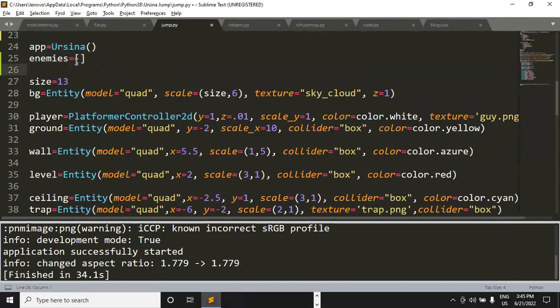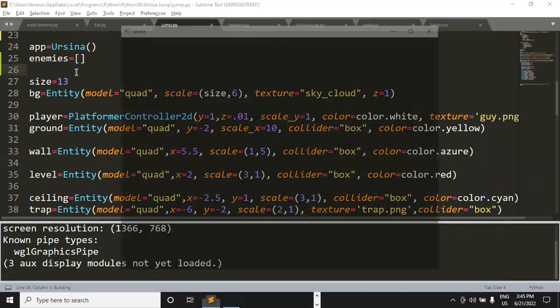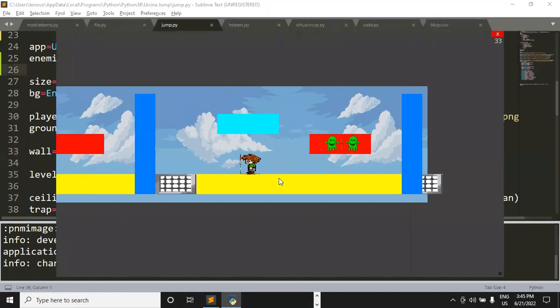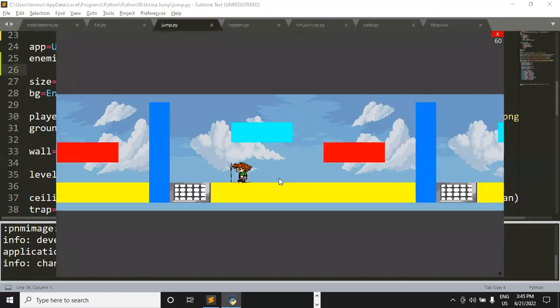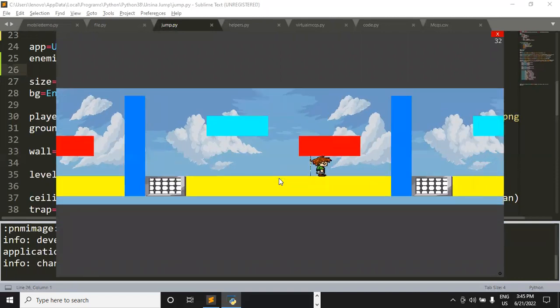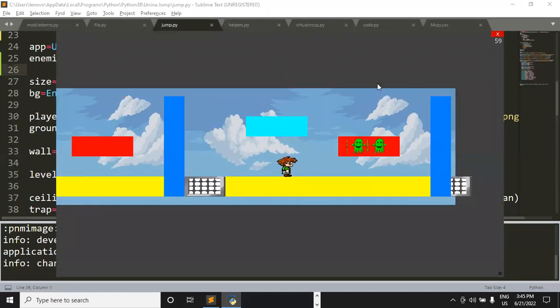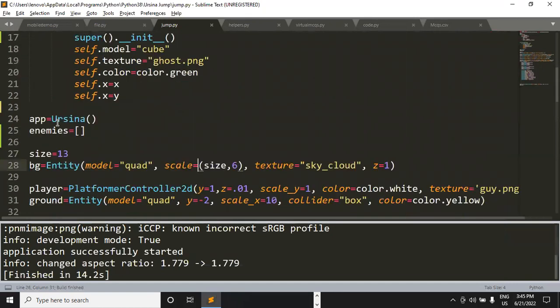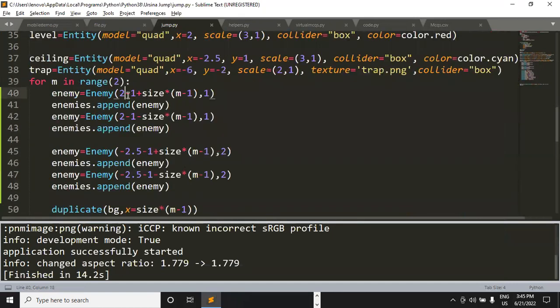We just need the enemies empty list. Okay, now there are two on the third level. There's no enemy on the first and the second level. So I think there are still some changes we need to make. Now, what are the changes? My 2 minus 1 plus size into minus 1, 1, enemy 2 minus 1.